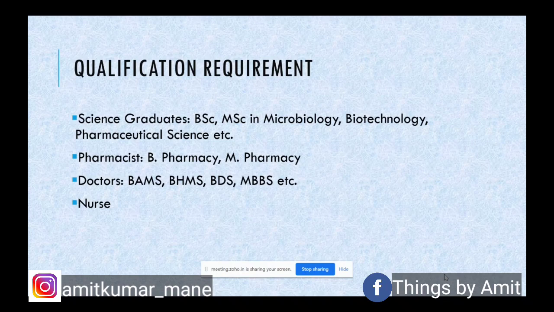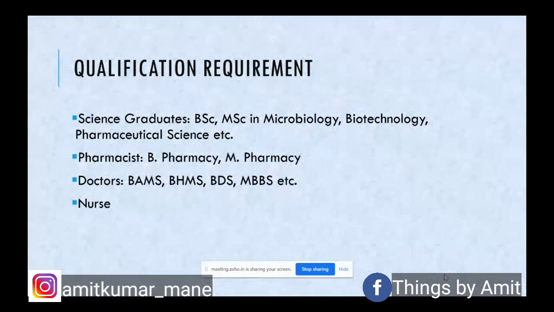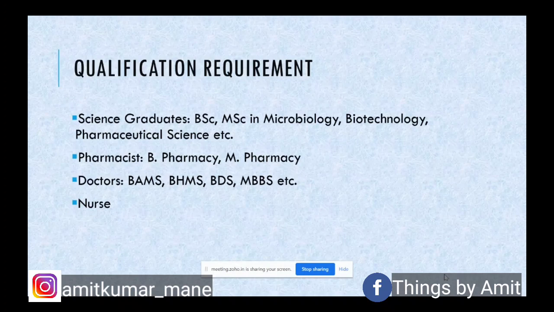the scientific information, or the information related to patient safety, we need to have science graduates to at least have the basic understanding of terminologies or basic understanding of biological or pharmacological activities, and its correlation with the product. So likewise, the basic qualification would be any science graduate, be it bachelor in science or master in science in microbiology or biotechnology or any pharmaceutical science, and these are just basic criteria I have provided.